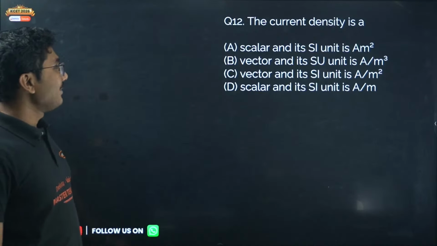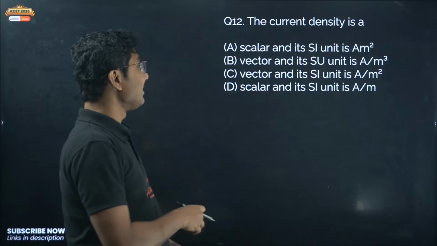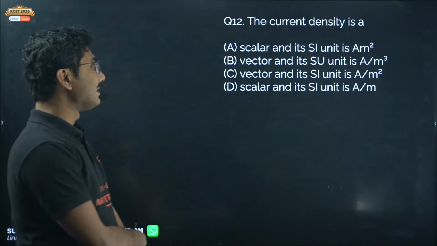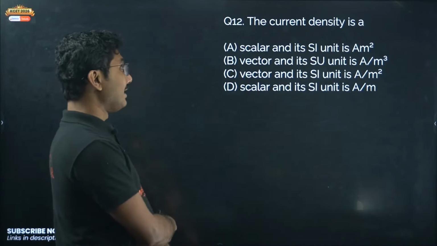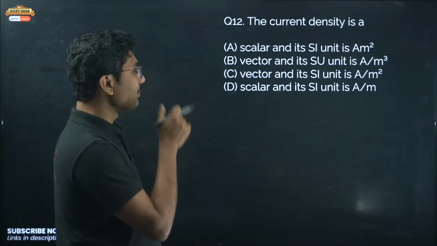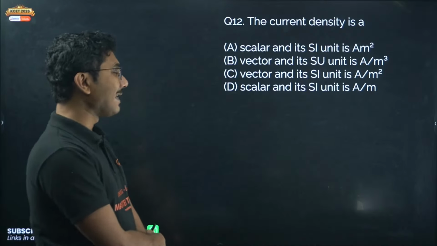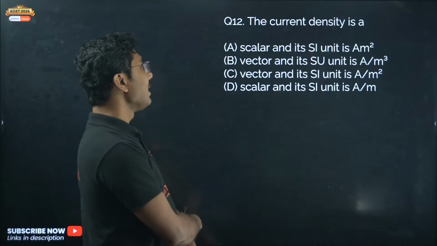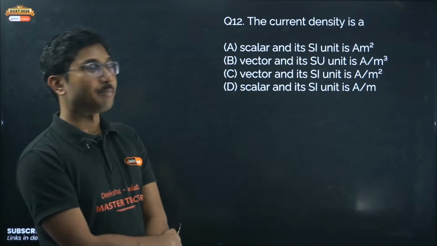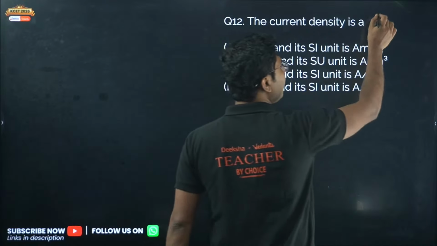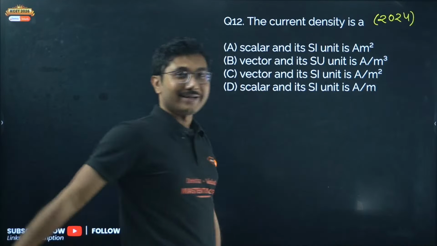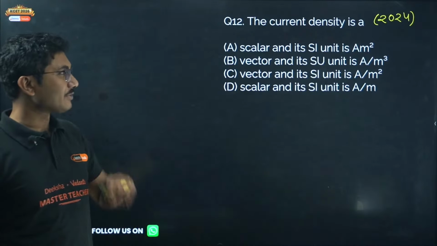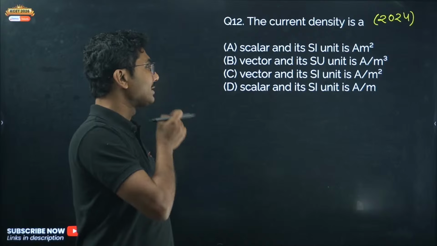Now next question. Current density is a scalar and SI unit is ampere meter square; vector, and SI unit is ampere per meter cube; vector and SI unit is ampere per meter square; scalar and SI unit is ampere per meter. This question came in 2024, in the final PUC exam. So what will be the answer for this question?